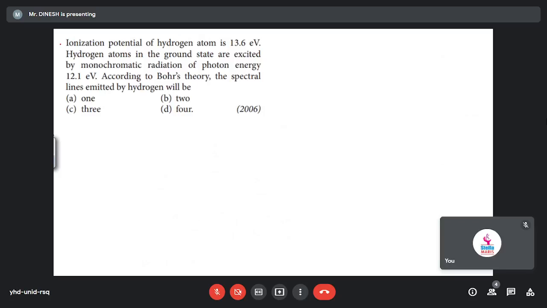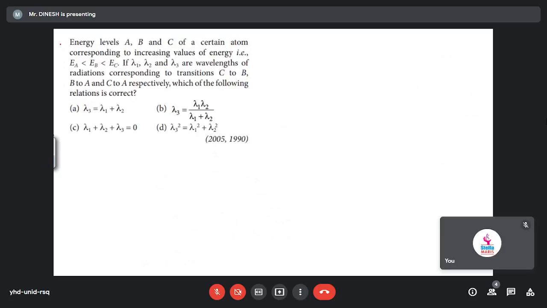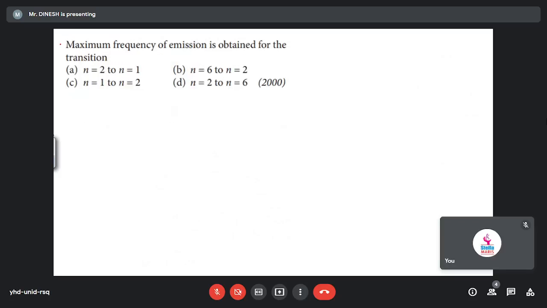I think the same thing we have solved, right? Monochromatic radiation of photons, spectrum lines. We have to find the spectrum line. That means same thing, n into n minus 1 by 2. So we have to find how many spectrum lines are there. This is, I think, I have to solve, right? Tell me this problem. Clear, sir. This is simple.